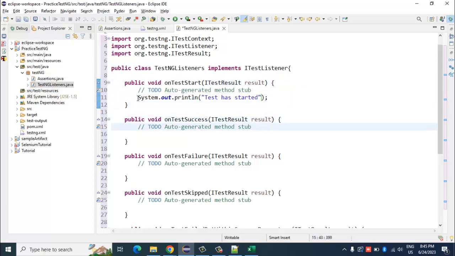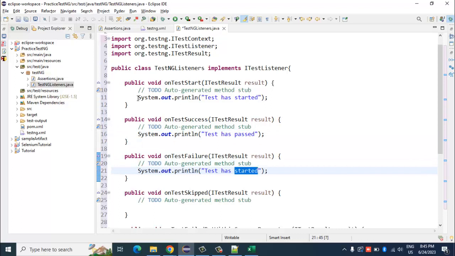Similarly, there is something called onTestSuccess. So I can say test has passed. In onTestFailure, I can say test has failed. And I can say here test has skipped.